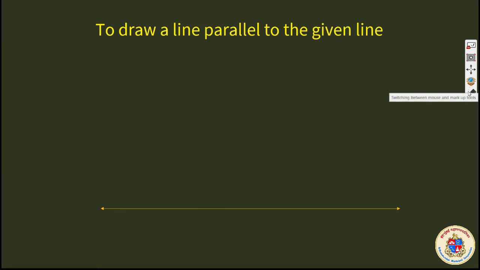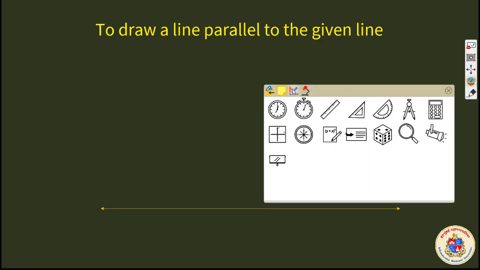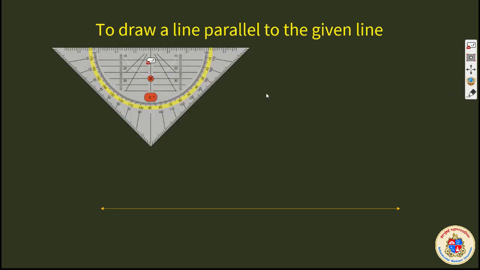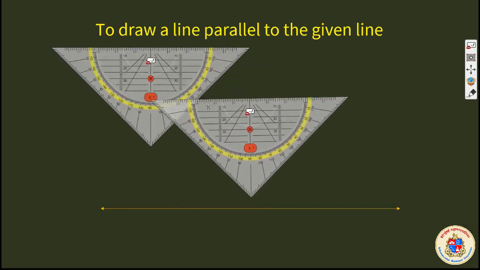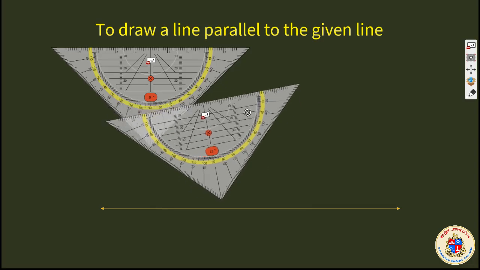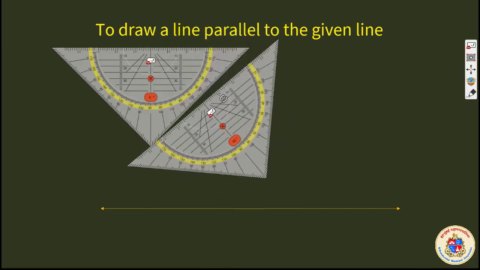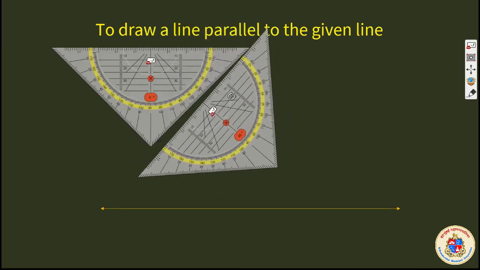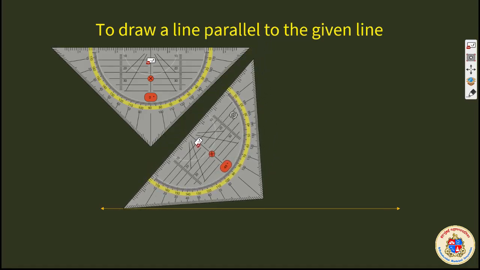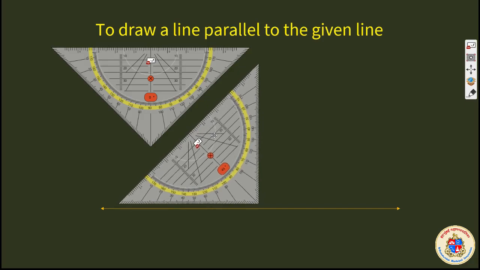The method at this stage, that is in 8th standard, is using set squares. It's very simple. You can have your set squares from your compass box. You will be having two different types of set squares. I have only one type, so I will take two such squares so that I can use it for the purpose. We will keep it on the given line of which we have to draw the parallel line in such a way that one of these will be kept over here. Turn it in such a way that it remains exactly on it.